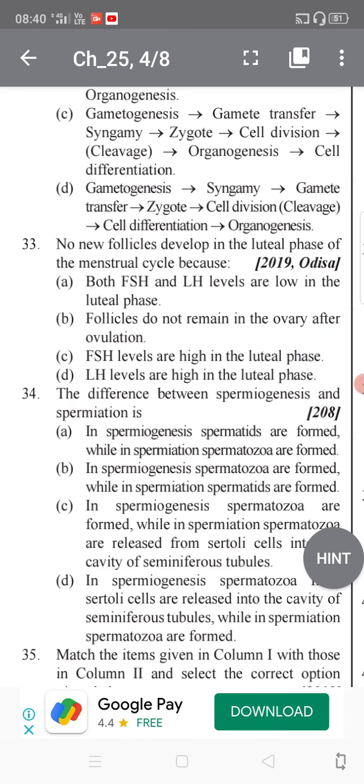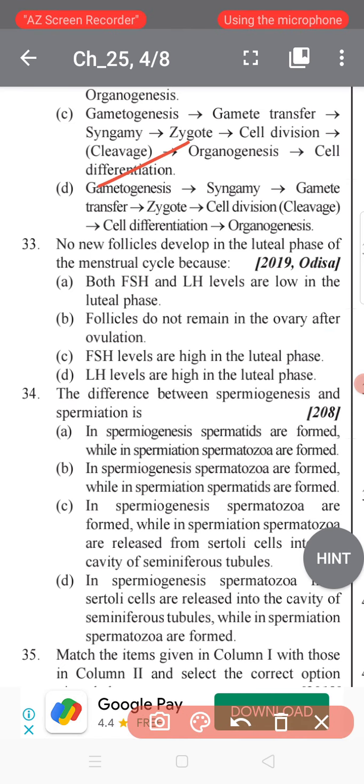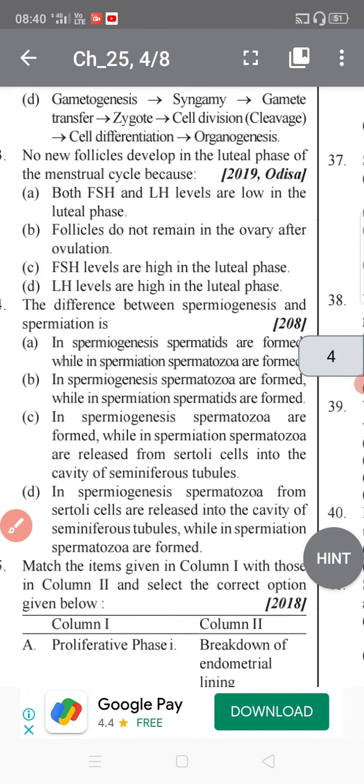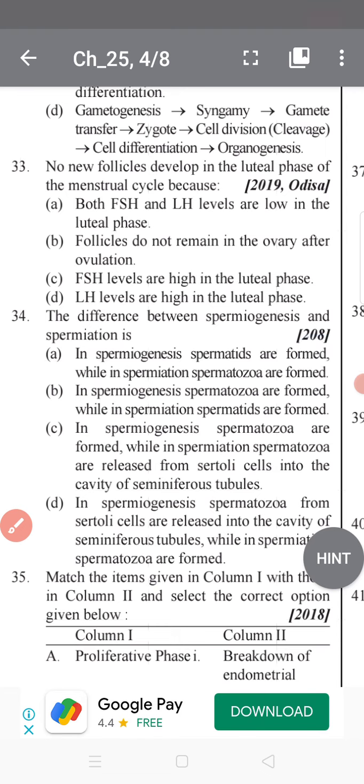No new follicles develop in the luteal phase of the menstrual cycle. Why? Because ovulation is followed by the luteal phase. So the best option is that FSH and LH, follicle stimulating hormone and luteinizing hormone, are low in the luteal phase. Okay students, we can explain here.